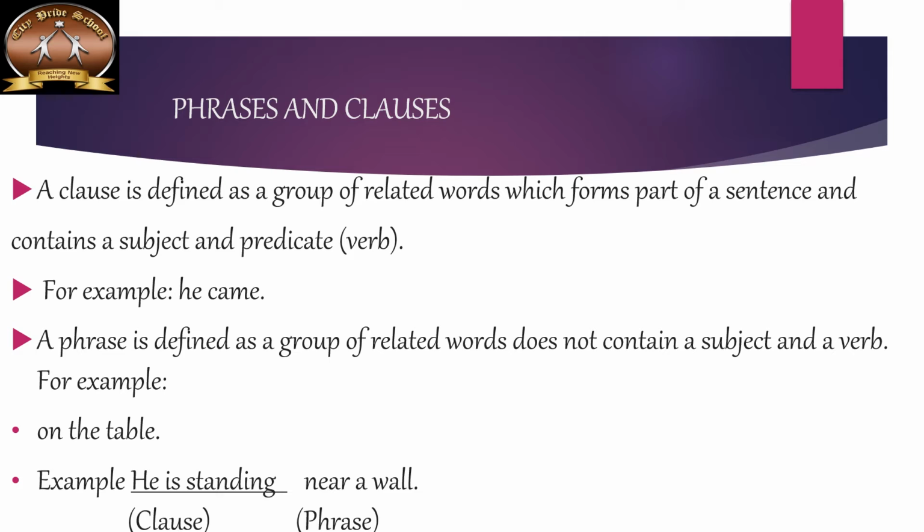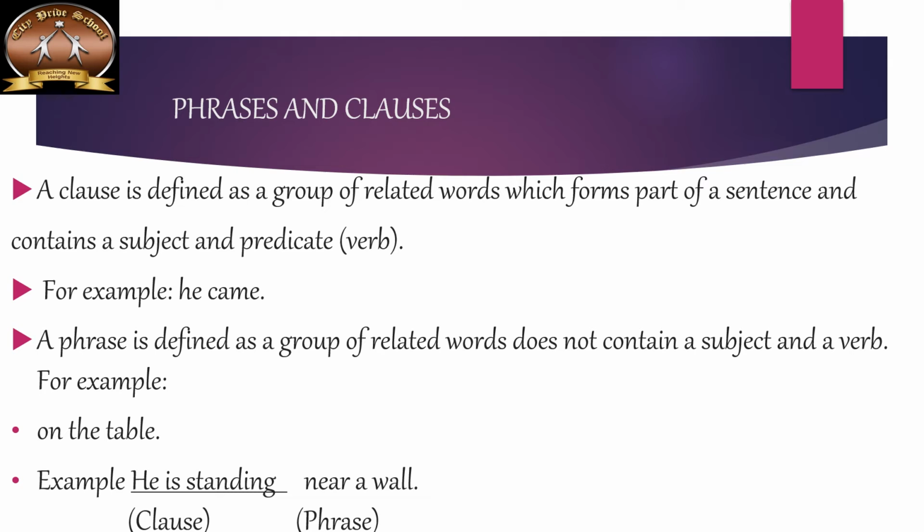A clause is defined as a group of related words which form part of a sentence and contain a subject and a predicate. For example, he came. Here, he is a subject and came is a verb. And a phrase is defined as a group of related words that does not contain a subject and a verb. For example, on the table.